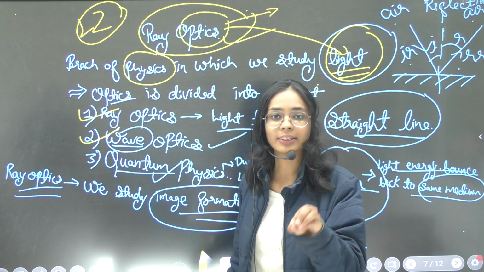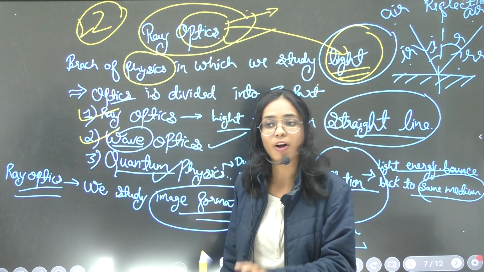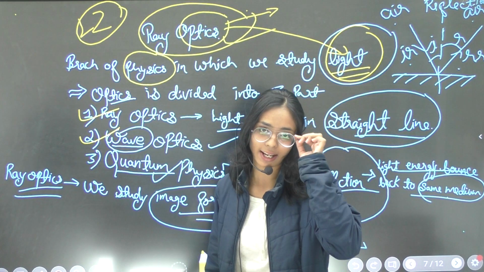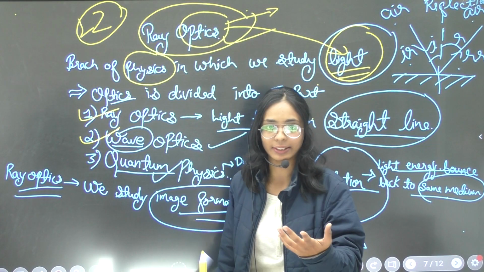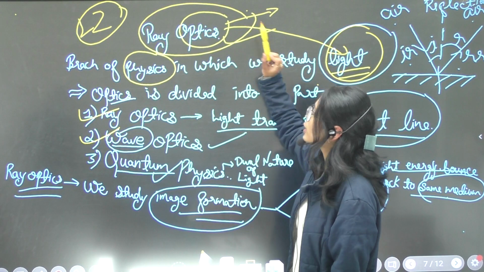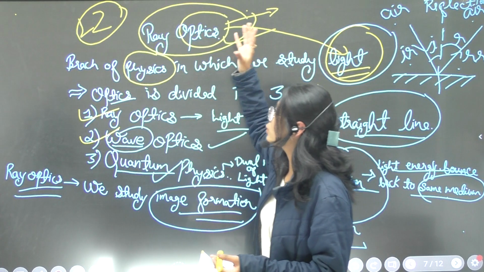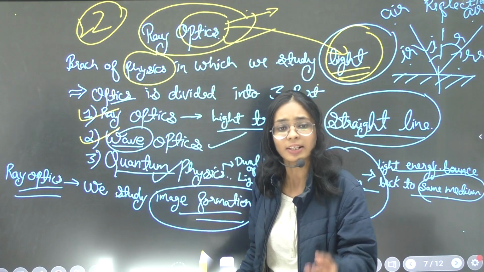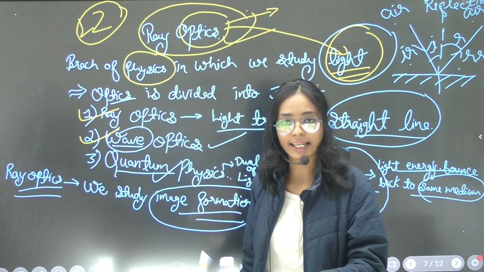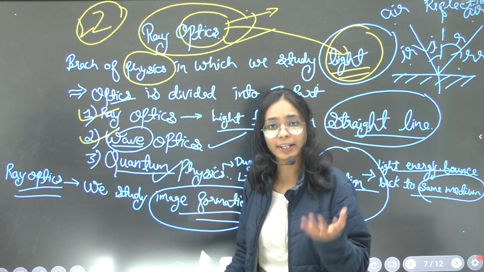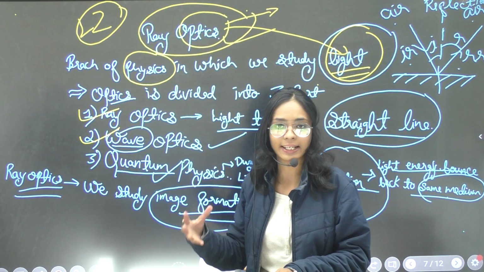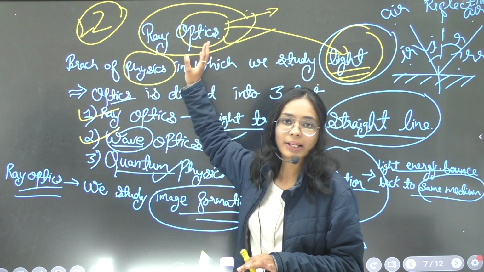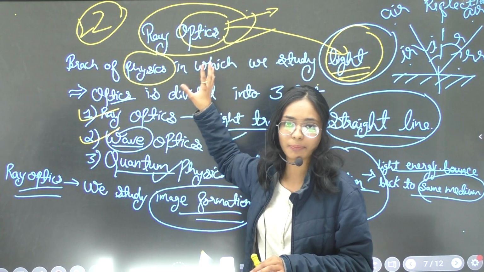If we have a defect of the eye, then we will obviously wear spectacles to cure that defect. So spectacles also play a huge role in the ray optics branch, because we use concepts like lens, mirror, etc. to cure defective eyes and for proper image formation.